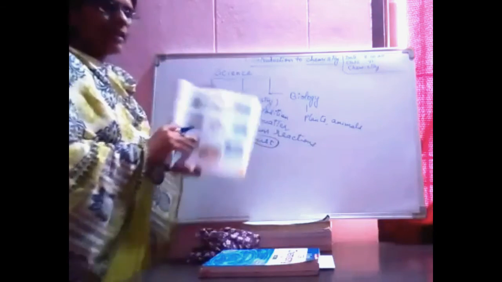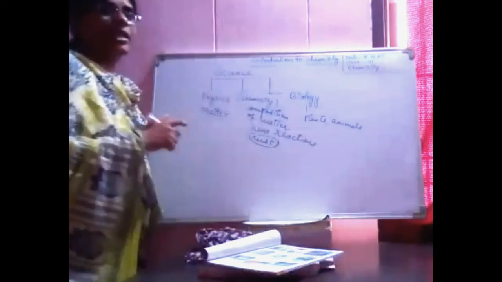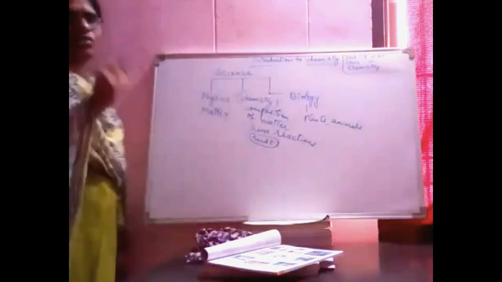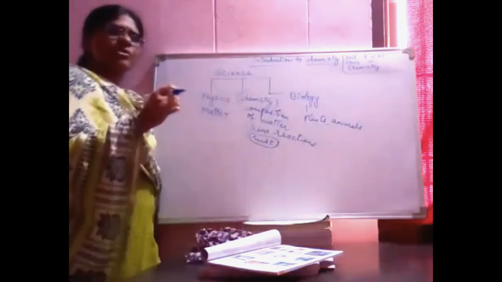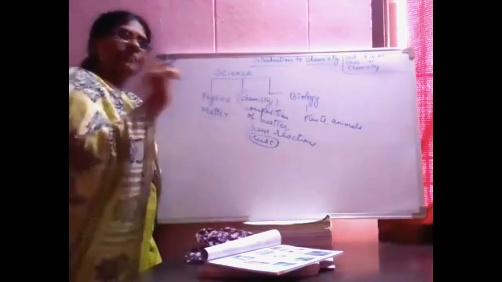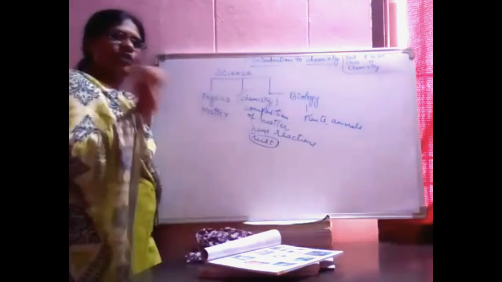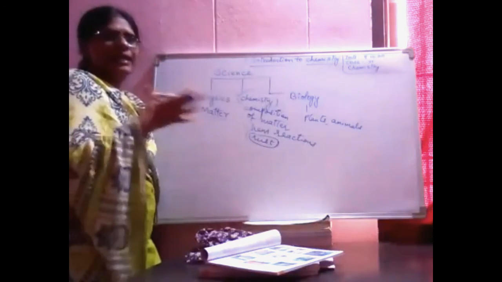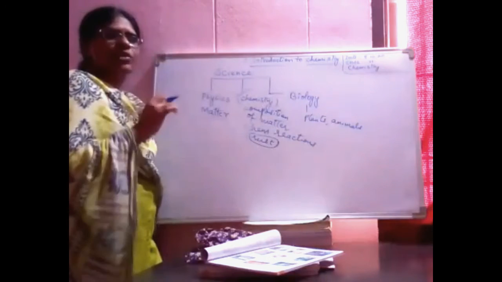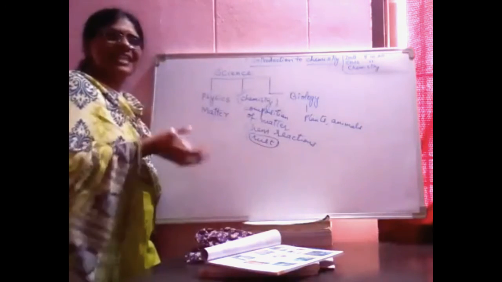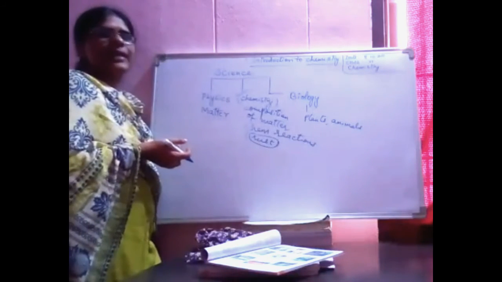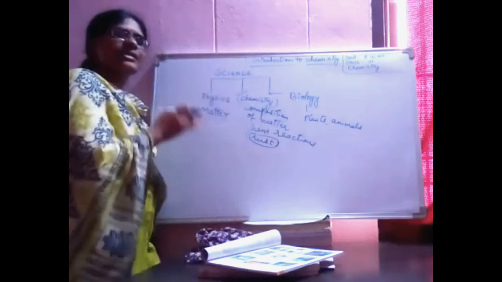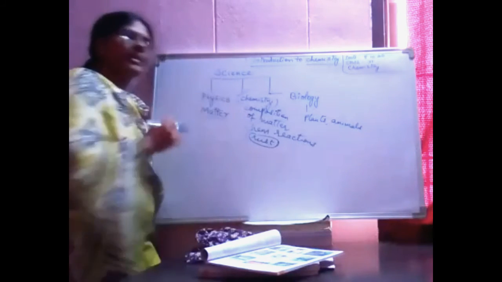Not only in this, in medicines, when you open any tablet strip, on the strip also you will be seeing something regarding chemistry. Try to see any tablet strip. On that you will see either magnesium, zinc, like this. All these things come under chemistry.